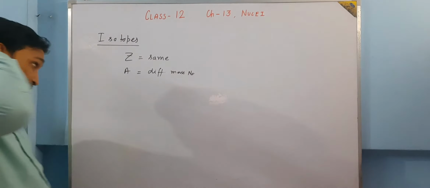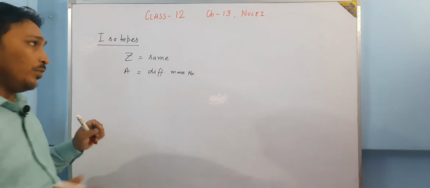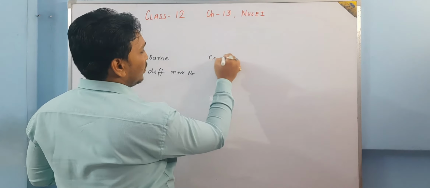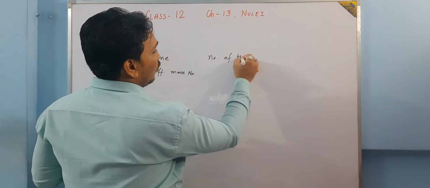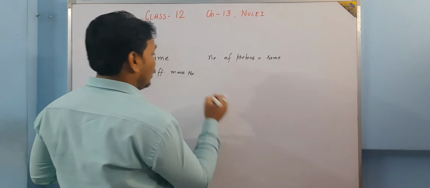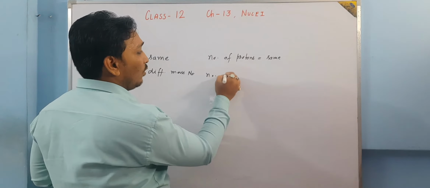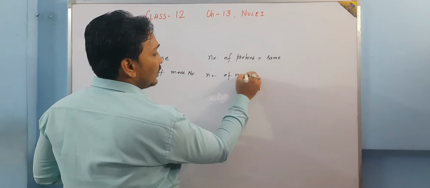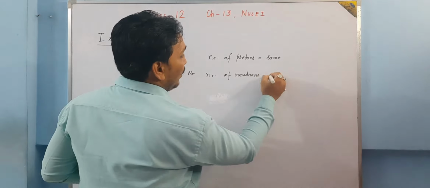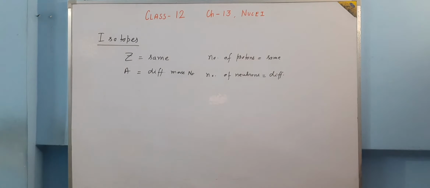In other words, the number of protons is the same but the mass number is different. It definitely means that the number of neutrons is different. This type of atoms are called isotopes.